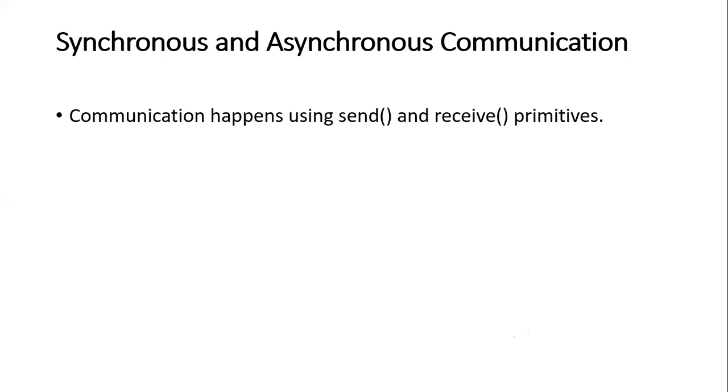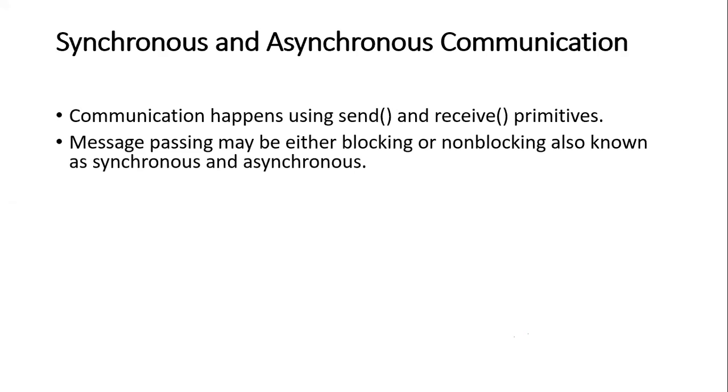So whatever communications are there, these communications happen using the send and the receive primitives. So message passing may be either blocking or non-blocking, right? There are two terms, blocking and non-blocking, and these terms are also known as the synchronous and asynchronous communication.